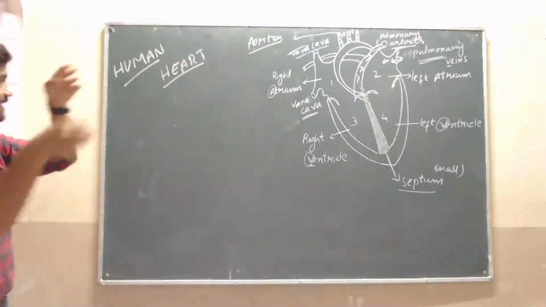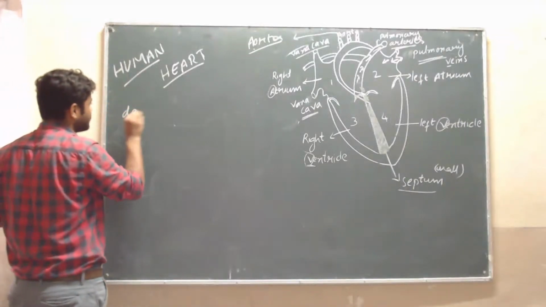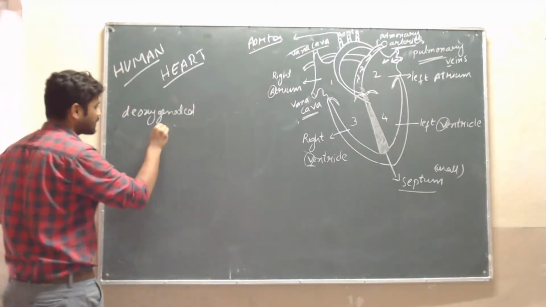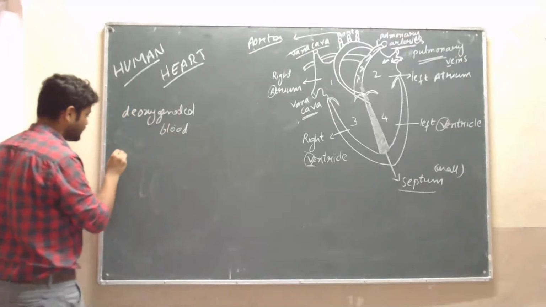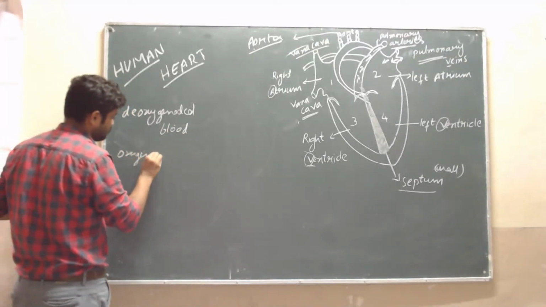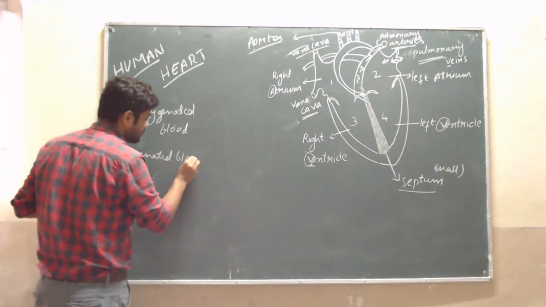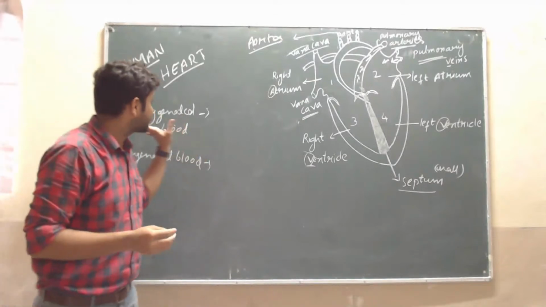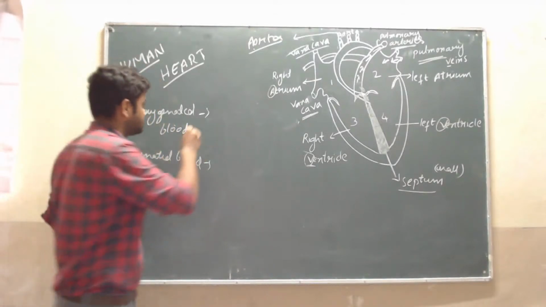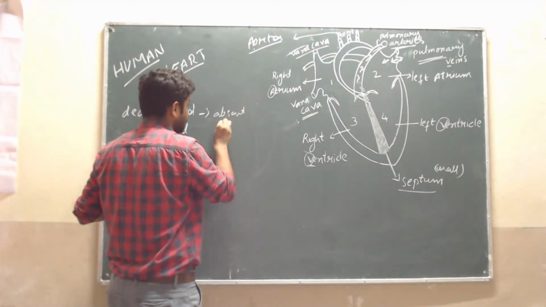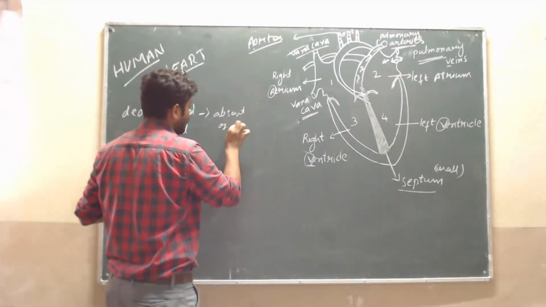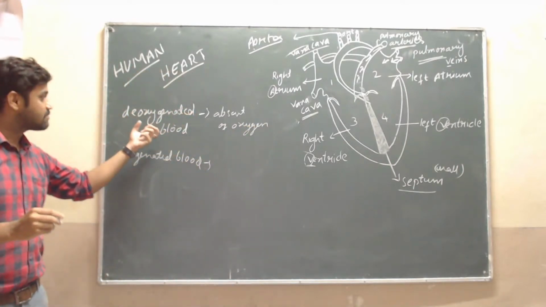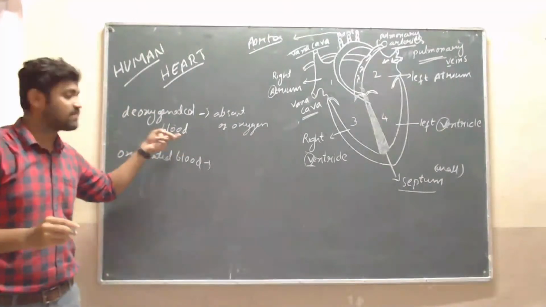Before that, I will explain deoxygenated blood. You know what is meant by deoxygenated blood and oxygenated blood? Deoxygenated blood means the absence of oxygen in blood.